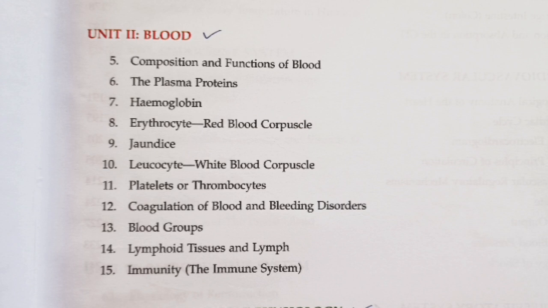Classification of blood groups and about mismatched blood transfusion can be asked. Then, ABO blood group system. Landsteiner's law also can be asked. RH blood group and its significance can be asked, and the hazards of blood transfusion.